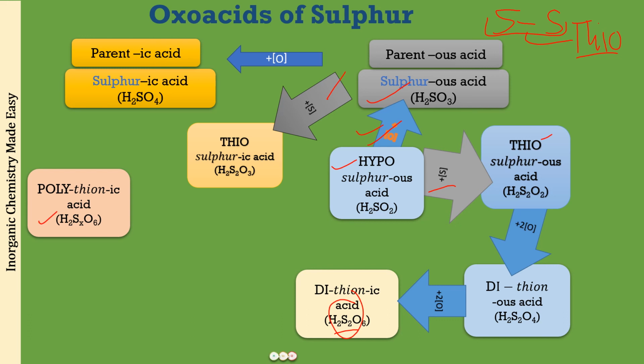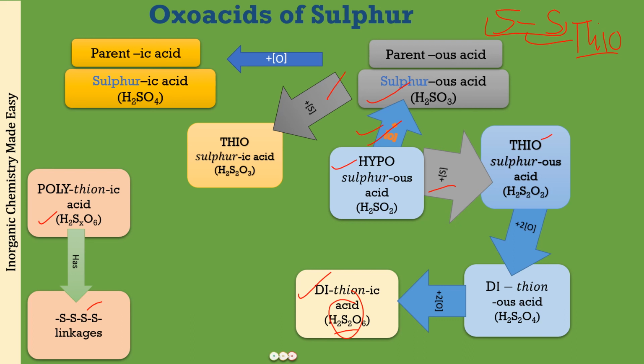The whole structure is going to resemble that of dithionic acid, except that the number of sulfur atoms we add will be shown as the S-S-S-S-S linkage. So the number of sulfur atoms is going to be equal to the number of these linkages that we make. Okay, I hope this is clear.